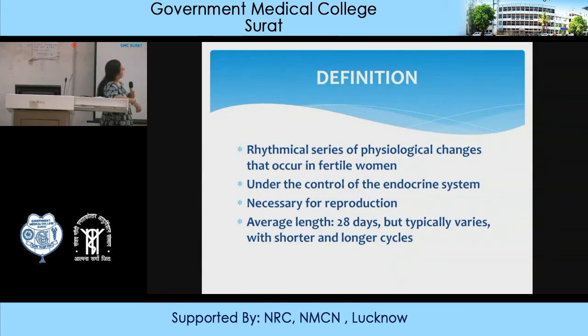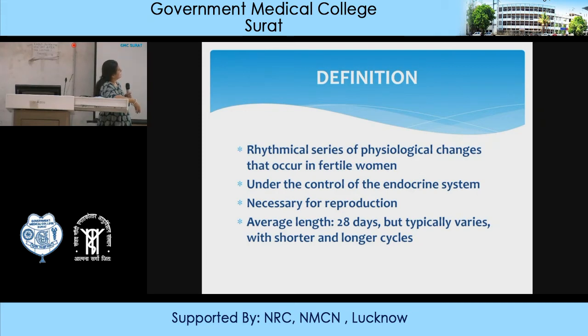And one thing we should know is the female sexual cycle. In the female sexual cycle, there is the hormonal cycle. You have the ovarian cycle, the uterine cycle, and also cyclic changes in the vagina, cervix, and other organs. So this is the female sexual cycle.